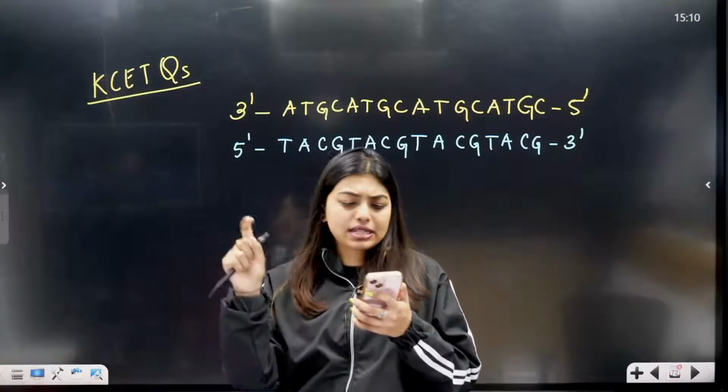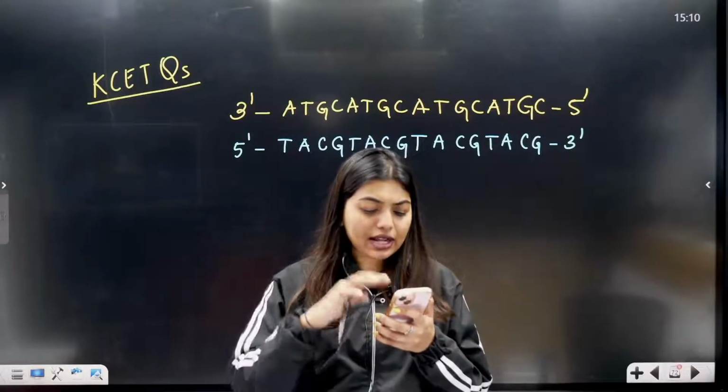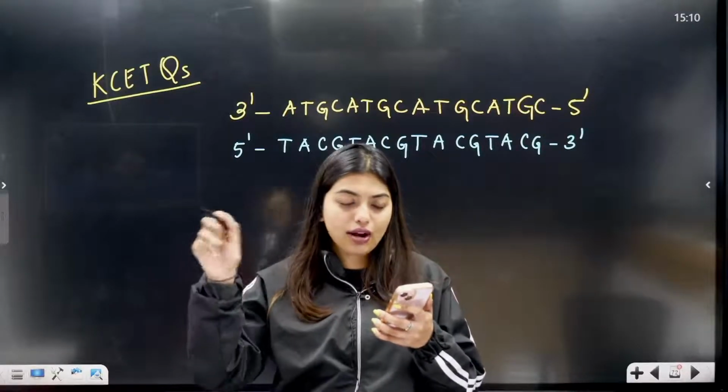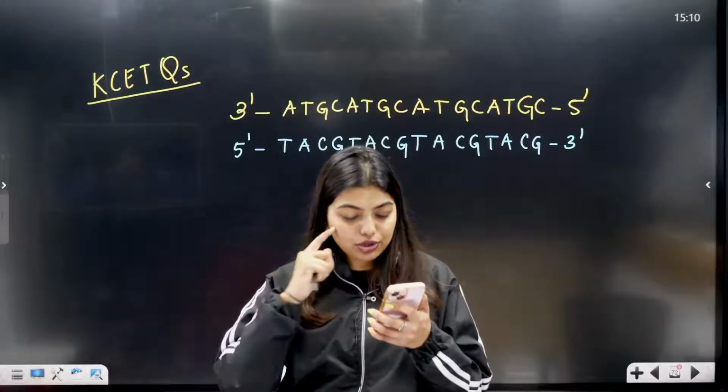Okay, again students, one sequence is given, you have to write the complementary for that. Then they have given Griffith, Monod, Meselson and Stahl, Hershey and Chase. You have to match the following. Next time I'll try to put this question on the screen.